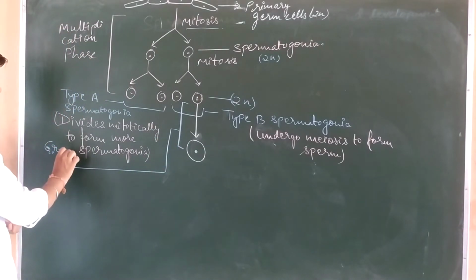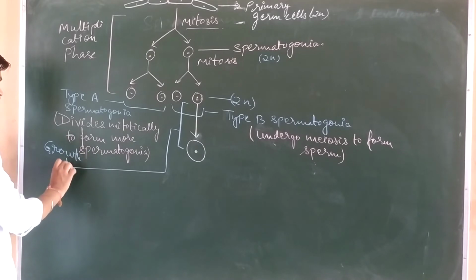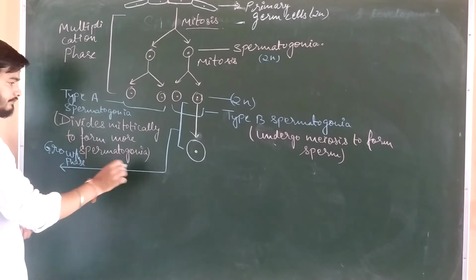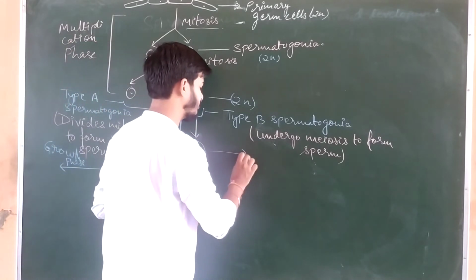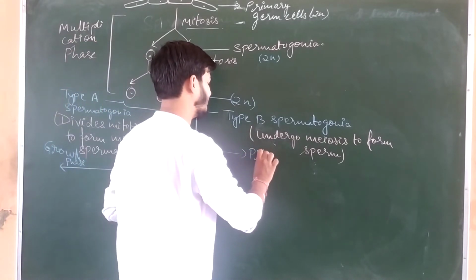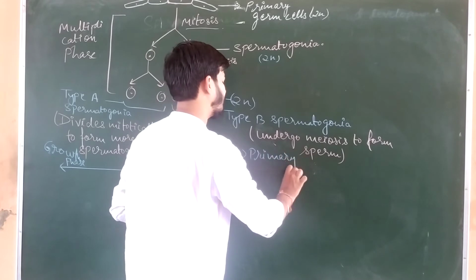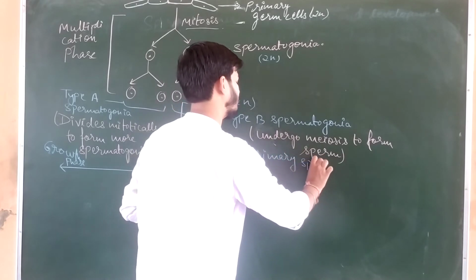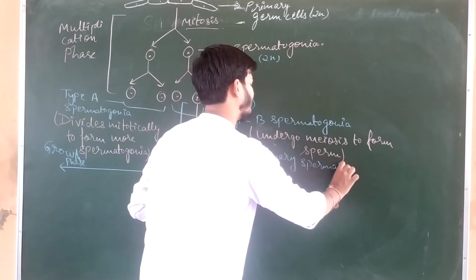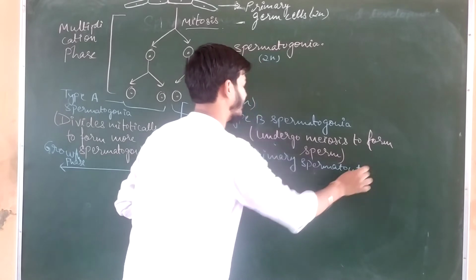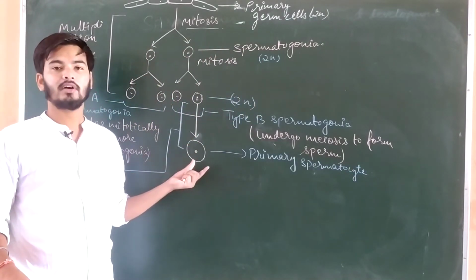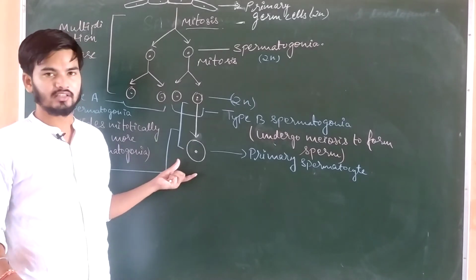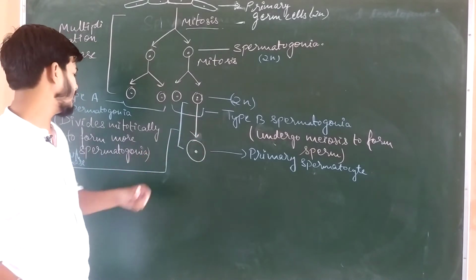The cell which is formed due to the increase in size is known as primary spermatocyte.